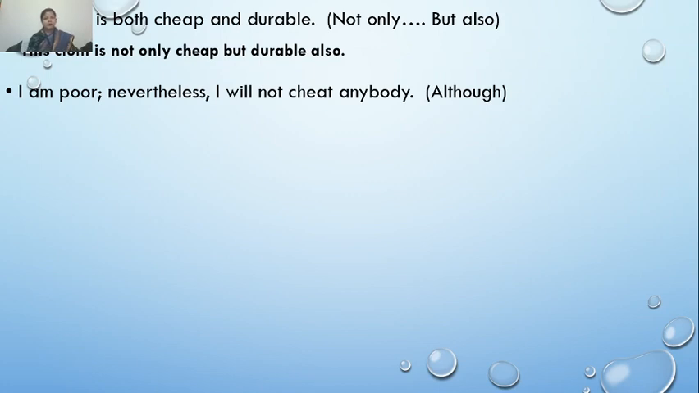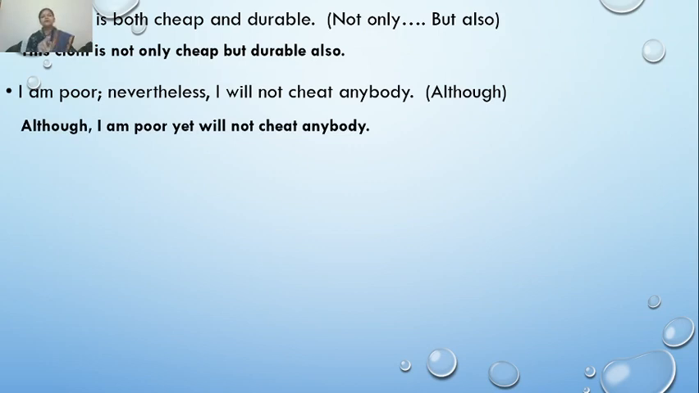Now, I am poor, nevertheless I will not cheat anybody. Although is my option, so the sentence will start with although. Although is mostly used in the beginning of the sentence, children. That is the appropriate way of using although. So my sentence will be, although I am poor, and with although I will use yet. Whenever I use although in the middle of a sentence, children, yet is skipped. But the proper way of using although is to use it in the beginning of the sentence. So, although I am poor, yet I will not cheat anybody.